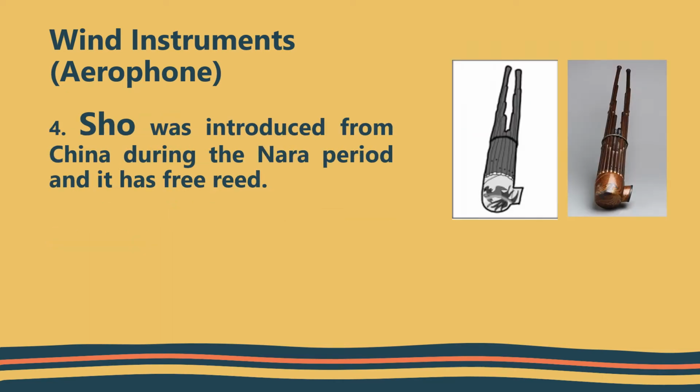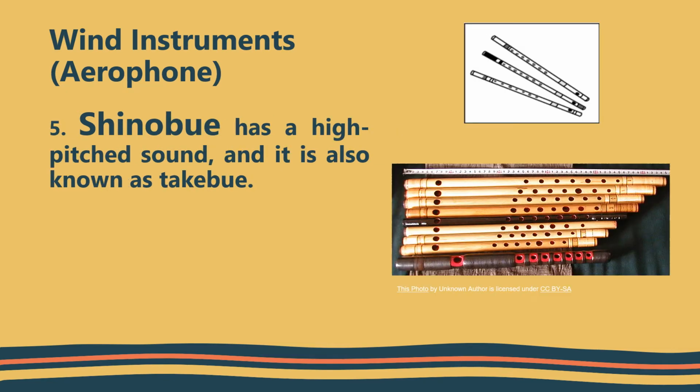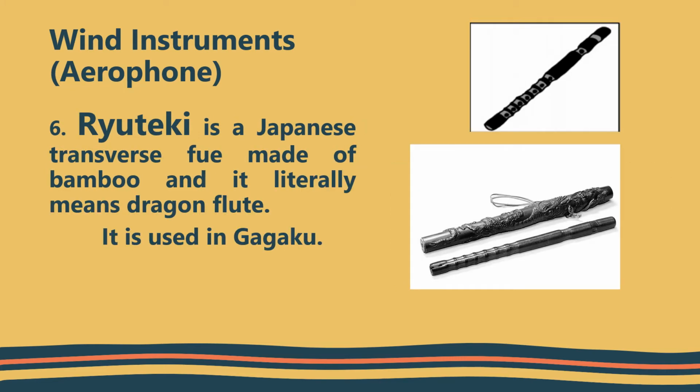Sho. Sho was introduced from China during the Nara period and it has a free reed. Shinobu. Shinobu has a high-pitched sound and it's also known as takebu. Ryuteki. Ryuteki is a Japanese transverse flute made of bamboo and it literally means dragon flute. It is used in gagaku.